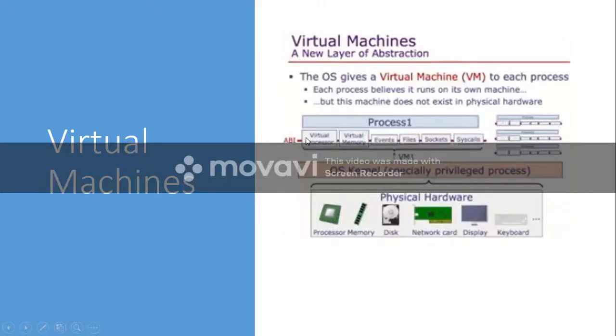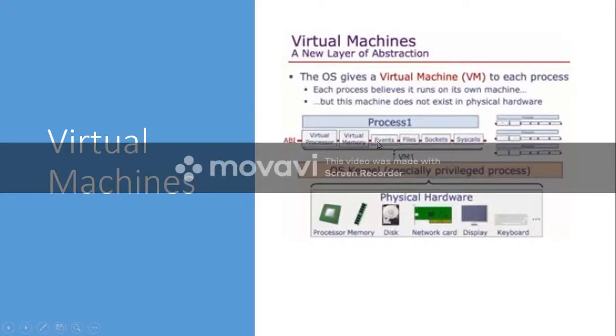So process 1 is having one virtual machine. Basically process 1 thinks that it is using the entire hardware. The system has some hardware, and the process actually does not know what the hardware is, but the operating system provides this entire package to process 1. So process 1 assumes that the system has only these components and it is using all of them. The process 1 feels that it is using the entire machine. So this actually makes most of the job much easier.